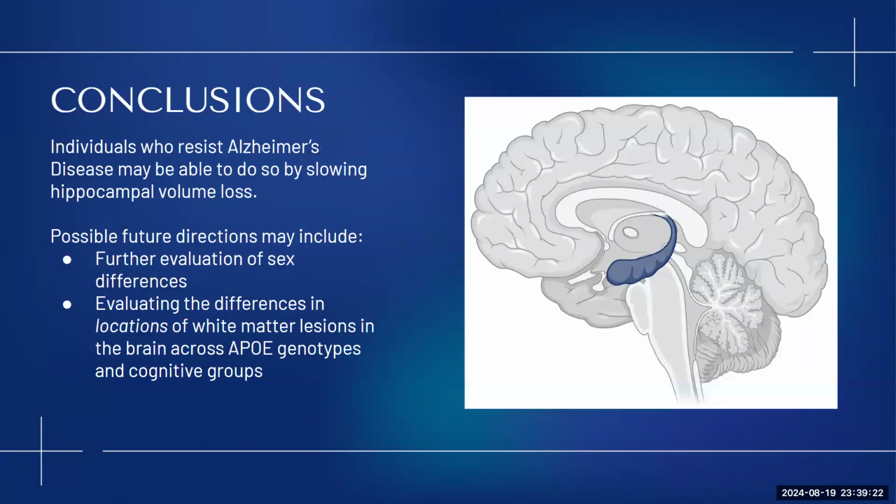Our conclusion is that individuals who resist Alzheimer's disease may be able to do so by slowing hippocampal volume loss. This is just because we see patients who are always healthy or who didn't descend into AD with higher hippocampal volumes. And possible future directions may include further evaluation of sex differences and evaluating the difference in location versus rates in white matter lesions in the brains across ApoE genotypes and cognitive groups.